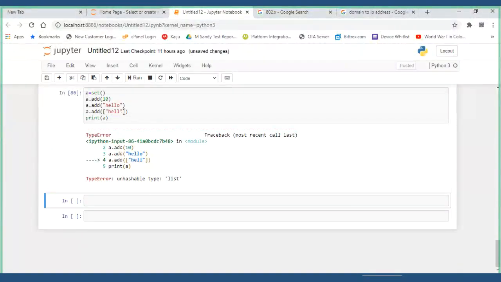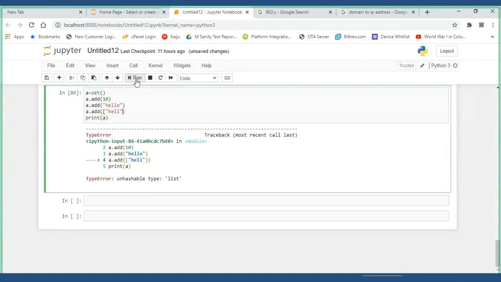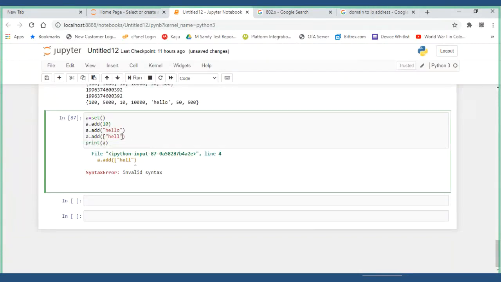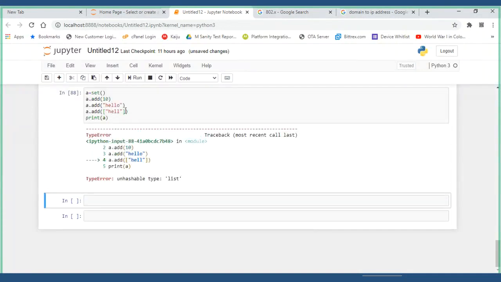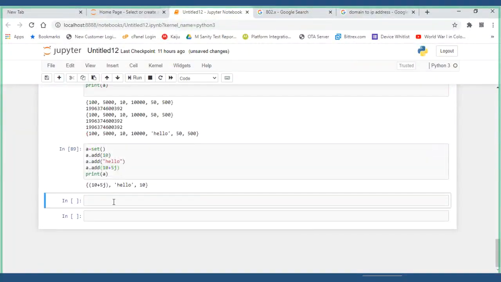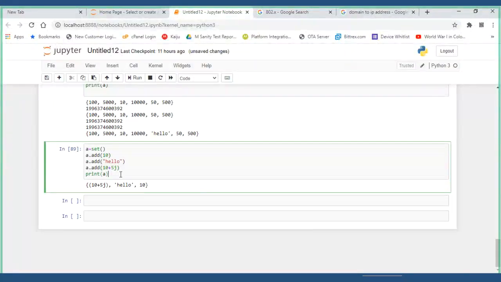Still it is... okay. Like this you cannot give it, I guess. Only like this you have to give. Let us see later; in advanced, we'll try to explain to you guys. But let us give some 10 plus pi j. Like this you have, and you got some values. No problem. Till here you have created the frozen set.